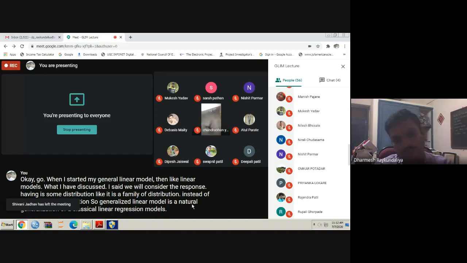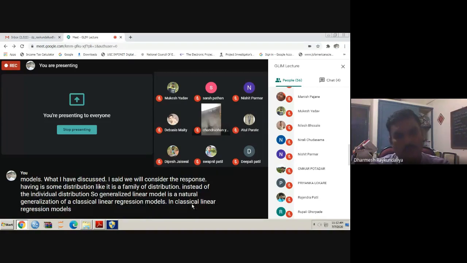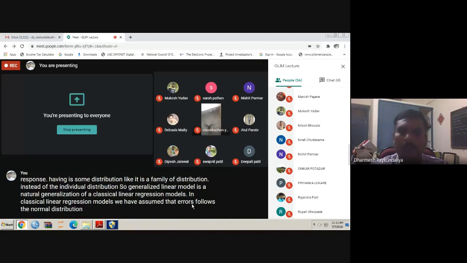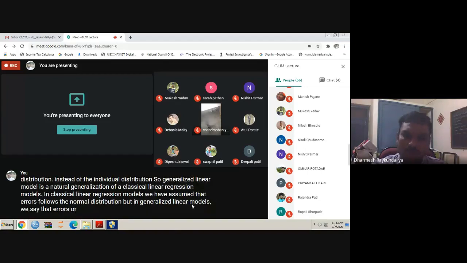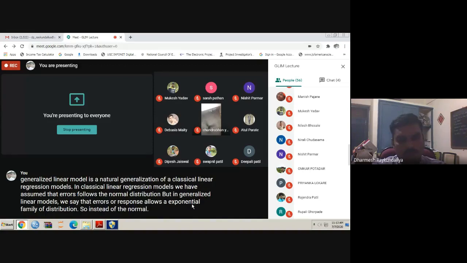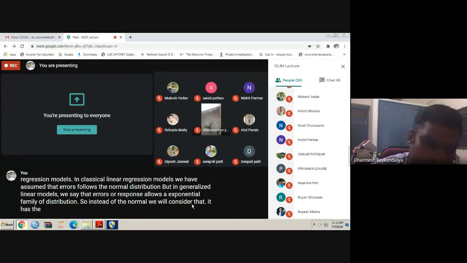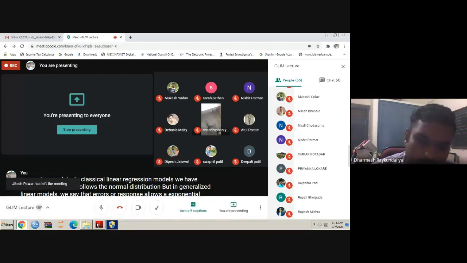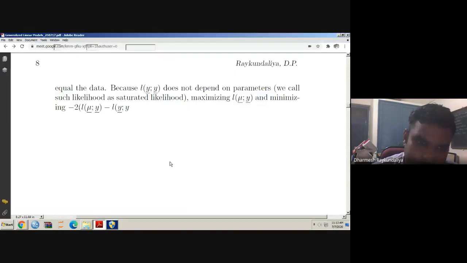In classical linear regression models, we assume that errors follow the normal distribution. But in generalized linear models, we say that the errors or response follow an exponential family of distribution. So instead of the normal, we will consider the exponential family of distribution. And who are the members of the exponential family of distribution? So let us see.